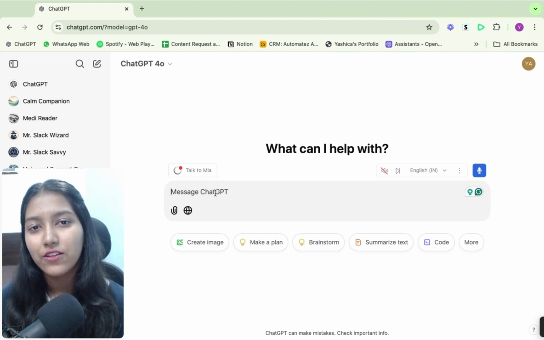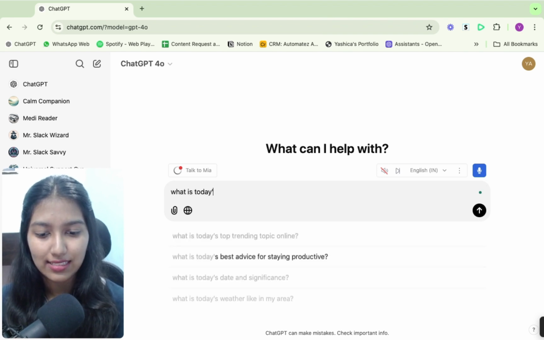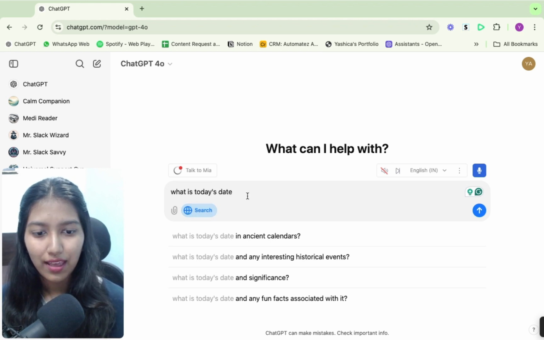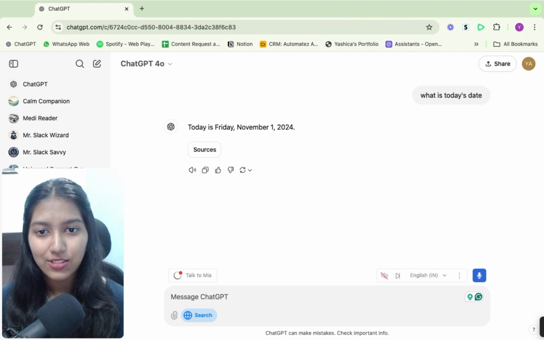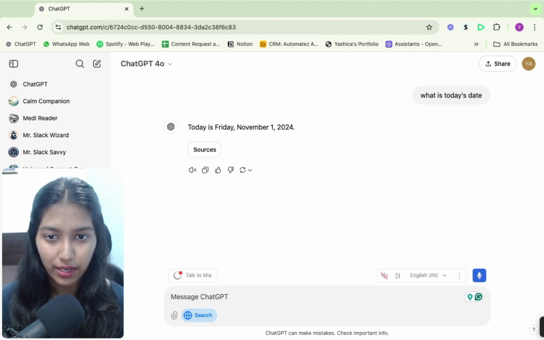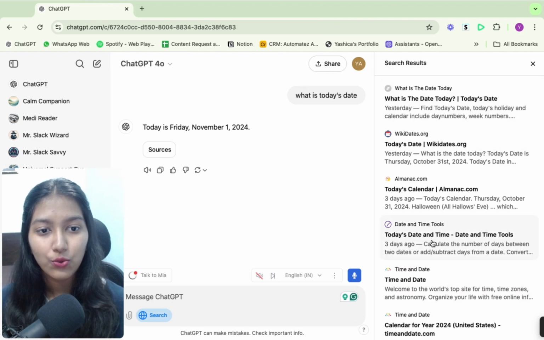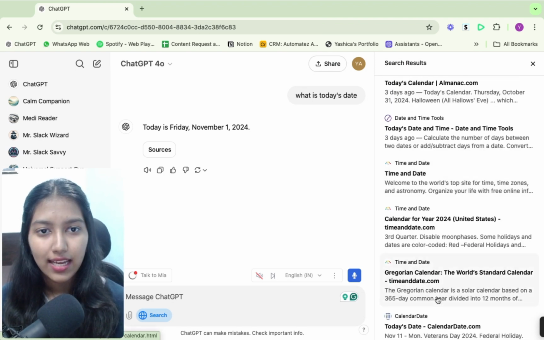So let's start with a very simple question, that is, what is today's date? And let me just click on this button so that it enables the search feature. Okay, and this is a very easy question. And it says today's date is Friday, November 1, 2024. That's correct. And if you click on this button, it will also show you the different citations as to which websites it searched to give you that answer.